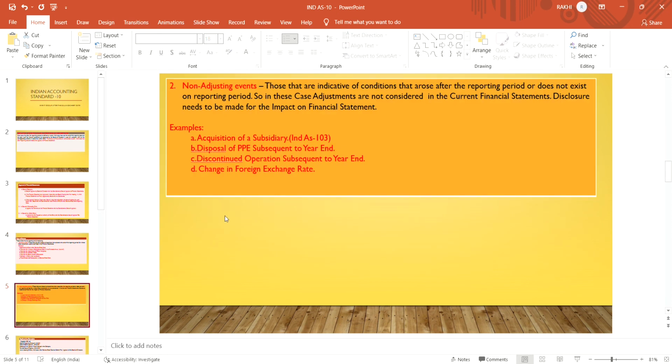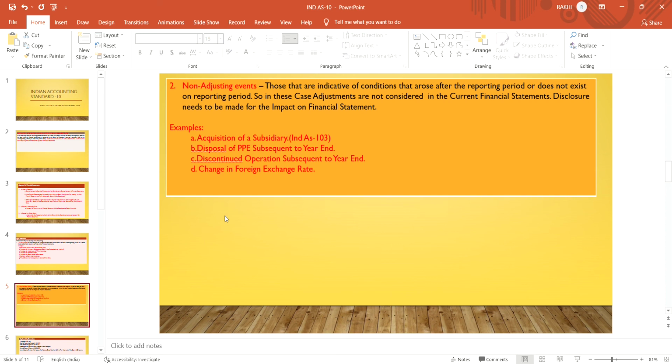Non-adjusting events are what events? Those that do not indicate anything on the balance sheet date, on the date of reporting, but arise after the date of reporting. Suppose a fire broke out, or a loss due to an earthquake. So that event did not exist. The company does not know that it will happen after reporting. Uncertain events happening after the reporting date are known as non-adjusting events.